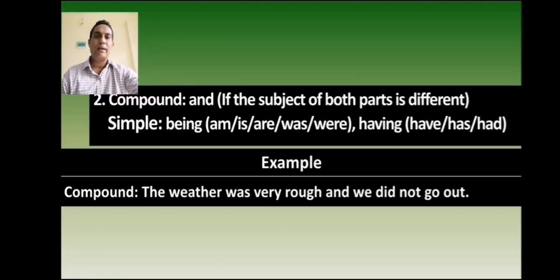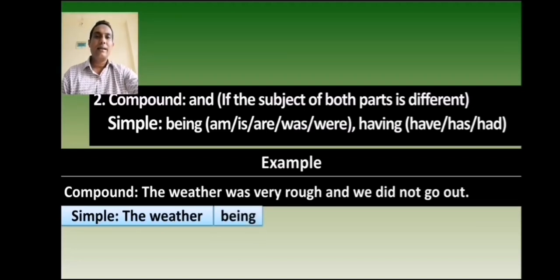First, you will write the subject of the first independent clause. The subject of the first independent clause is the weather. Then you will write being at the place of was.